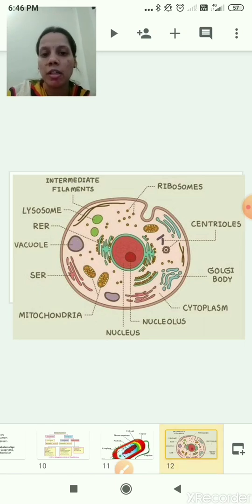This is a eukaryotic cell. You can see the nucleus is present in it. In the center it is the nucleus. I have written it down here: nucleus. So what is the difference between prokaryotic and eukaryotic? Prokaryotic cells do not have a nucleus in them, and eukaryotic cells have a nucleus in them. I hope you understood all the five criteria.